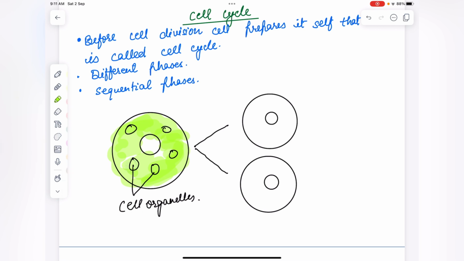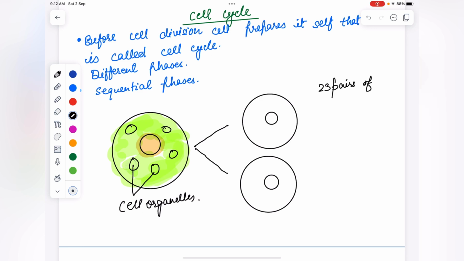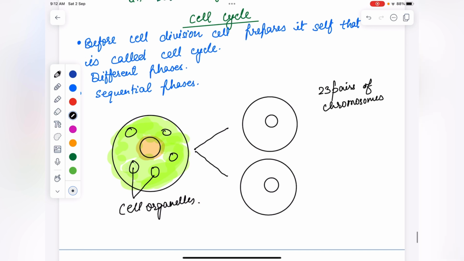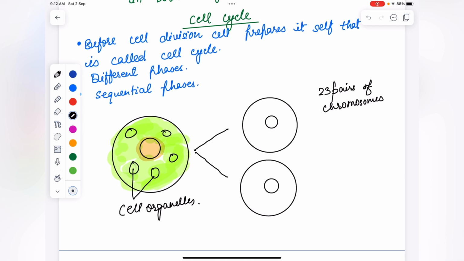Inside the nucleus, what is present? Chromosomes are present, the genetic material. If we are talking about human beings, 23 pairs of chromosomes are present. In cell division, both cells will have 23 pairs of chromosomes. So before that, the cell has to duplicate the chromosomes so that it can equally divide them into two cells.